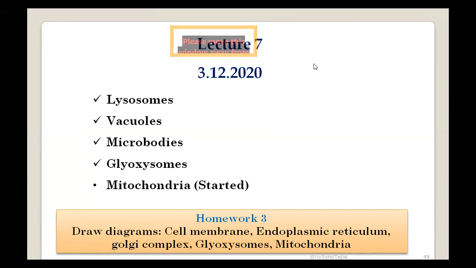And then we started with a very important organelle, the mitochondria, which is the powerhouse of the cell. We all know it is the powerhouse of the cell. I had explained the basic structure, and I had also told you why it is called the powerhouse.